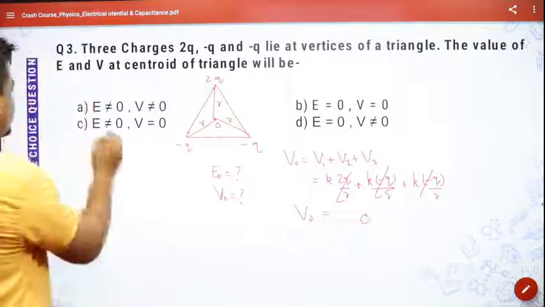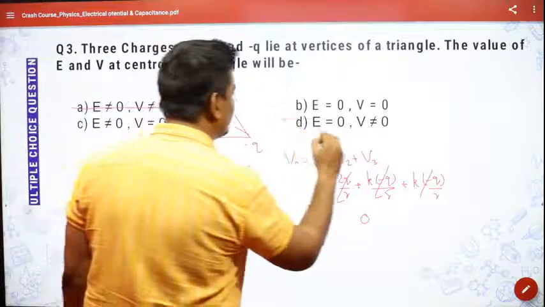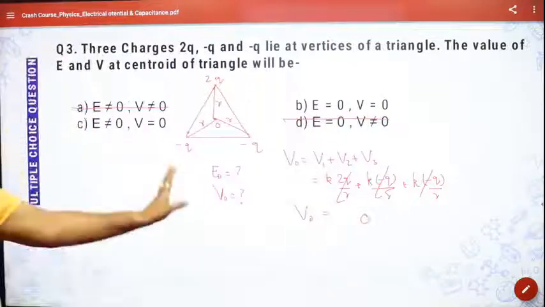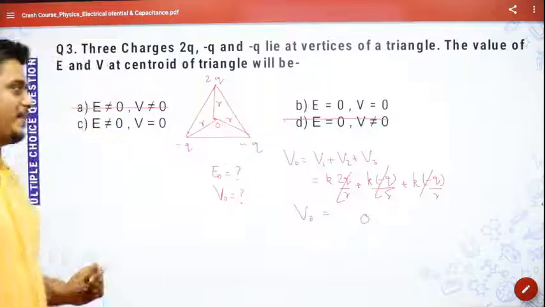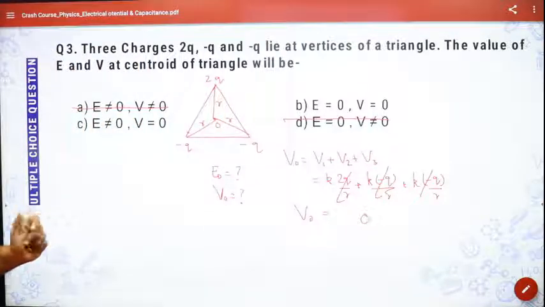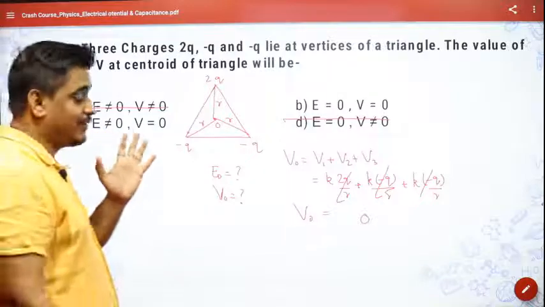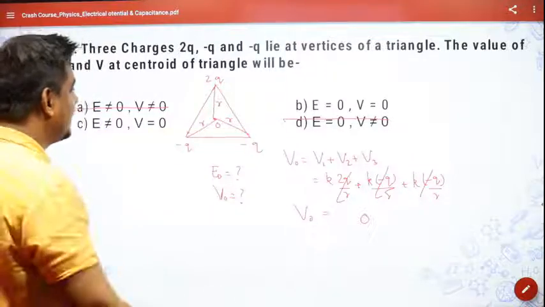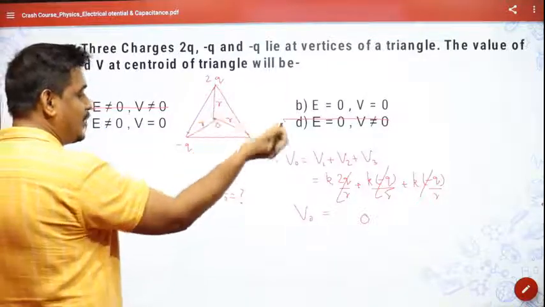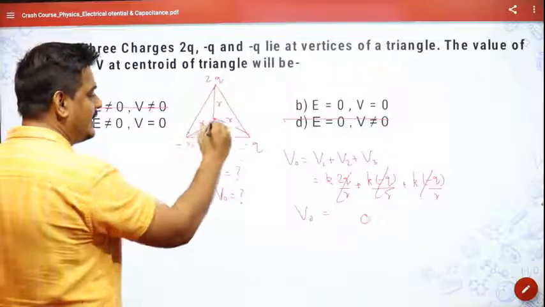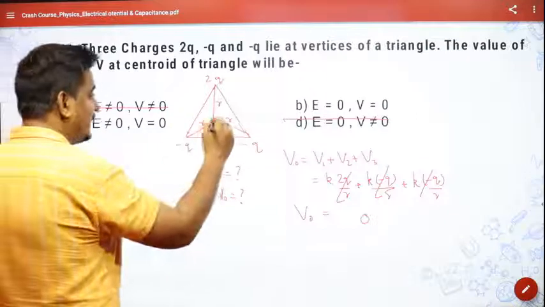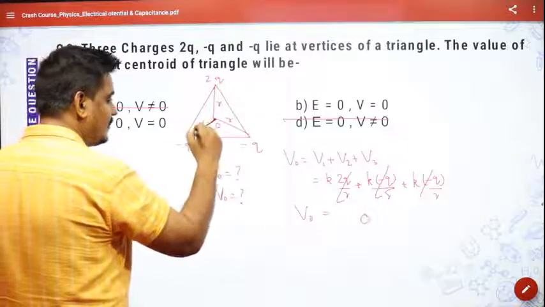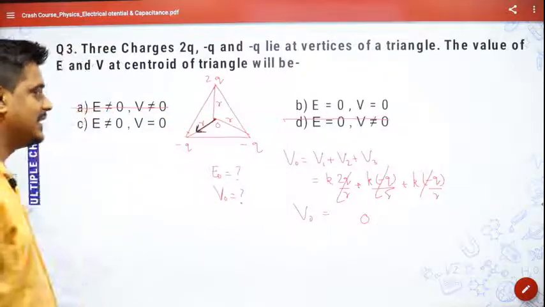So this option and this option are ruled out. So definitely A and D cannot be there. Now I have only B and C. So let us try to find whether electric field will be 0 or not. Again, from yesterday's class, yesterday's concept. At this point, if I bring a unit positive charge for checking the electric field, it will have an attractive field in this direction, isn't it?